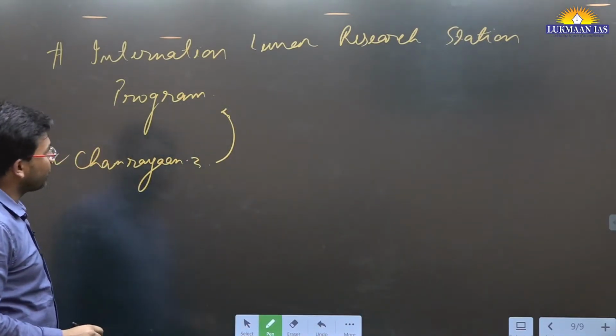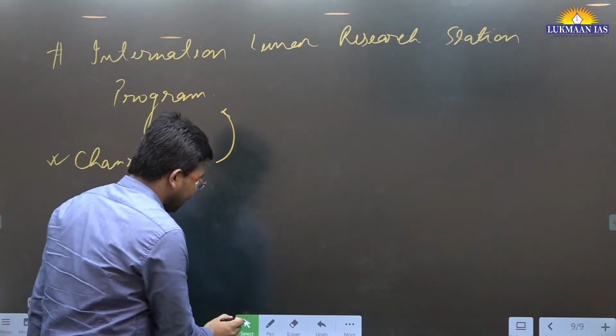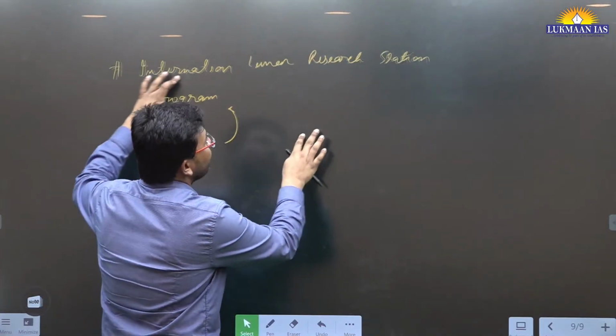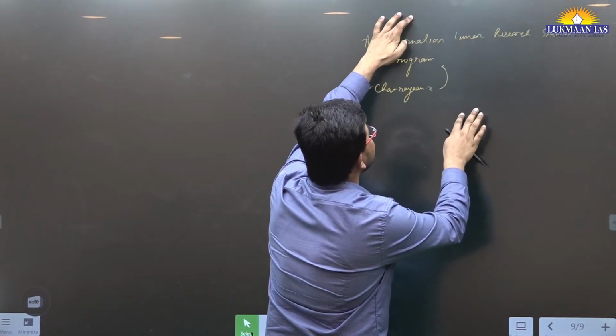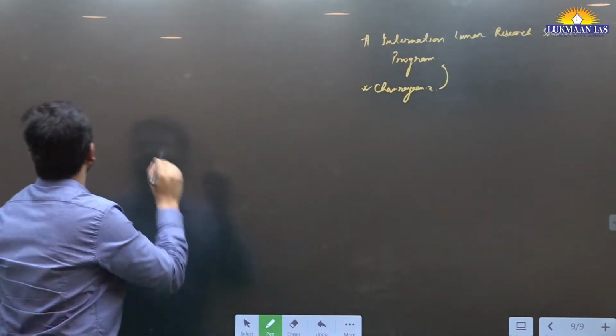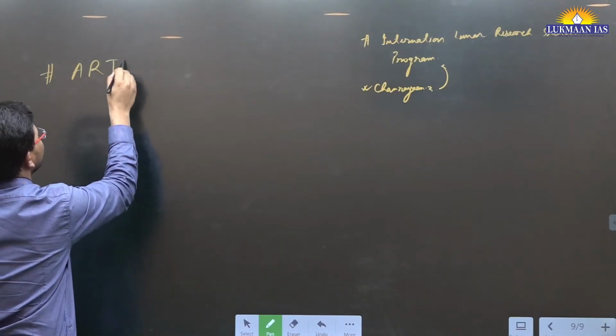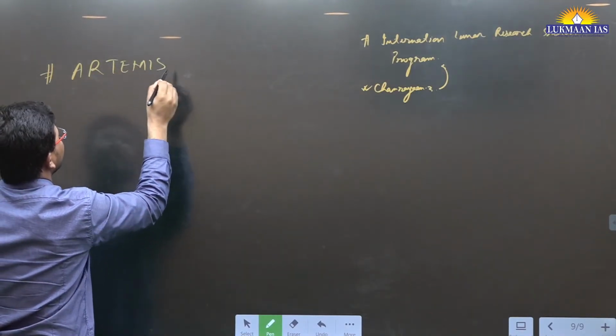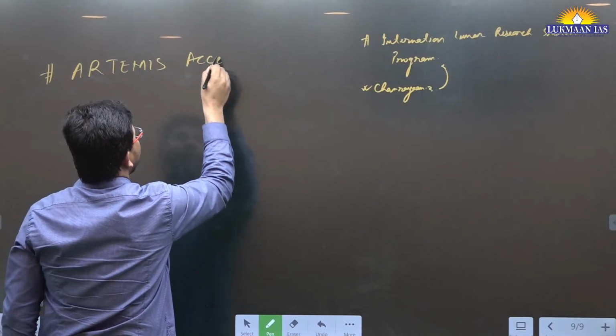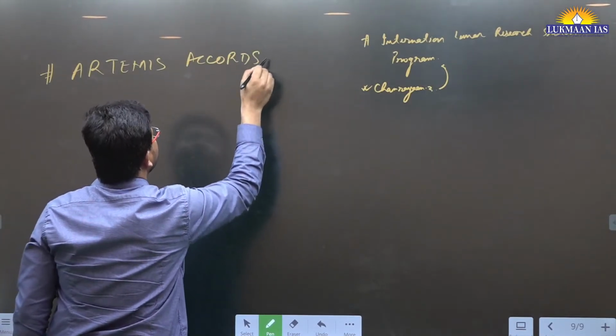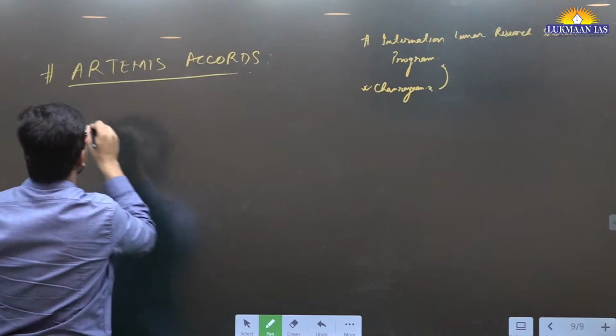Apart from this, we are going to discuss an important international collaborative project, known as the Artemis Accords. So what are the Artemis Accords?